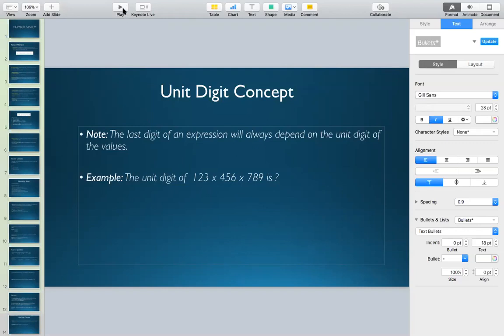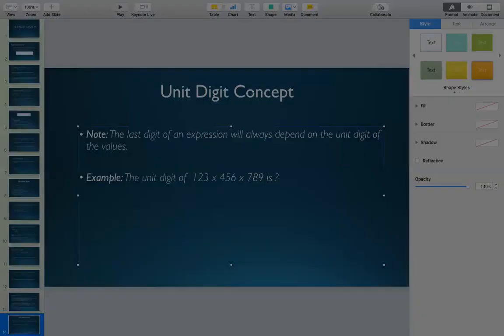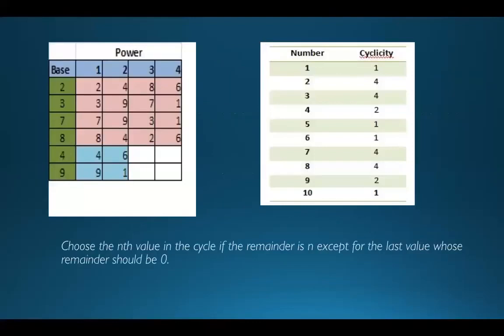Now moving forward. So guys, this was an easy question, but now here comes the main part. Cyclicity. Cyclicity is very important, guys. You need to remember it. It's very easy to remember: the cyclicity of the numbers from 1 to 10 is 1, 4, 4, 2, 1, 1, 4, 4, 2, 1.